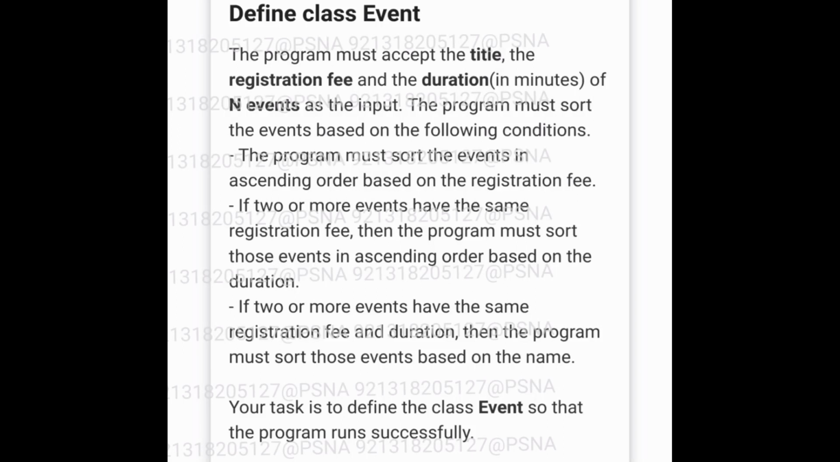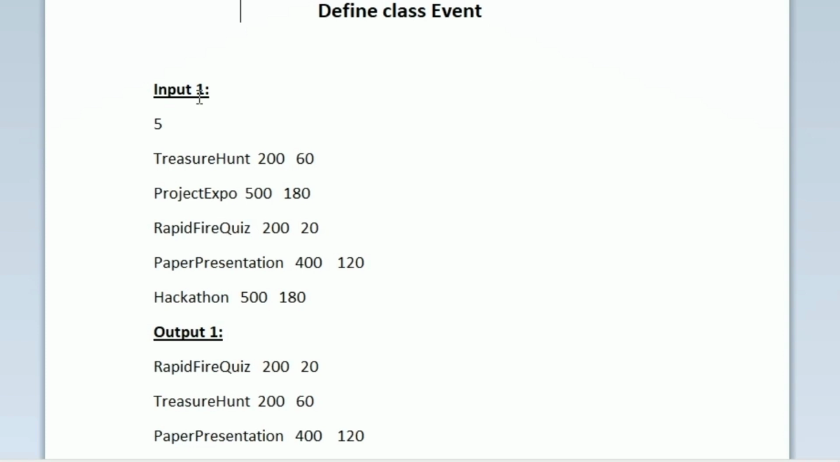This is the question asked in today's SkillTrack Daily Challenge. In the first line of our input, we are given an integer n, and after that we are given n records. Each record will contain a title, then the registration fee, and then the duration. For the first record, the title is treasure hunt, the registration fee is 200, and the duration is 60 minutes. Like this we are given n records, and our task is to sort these